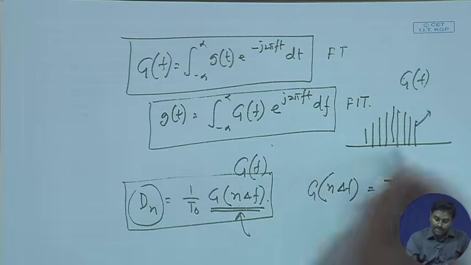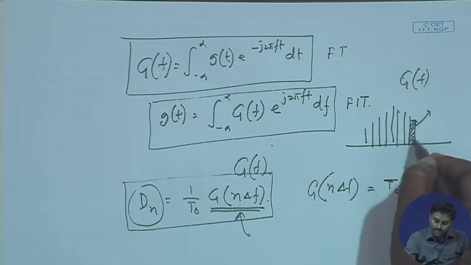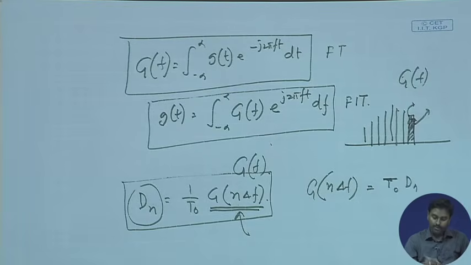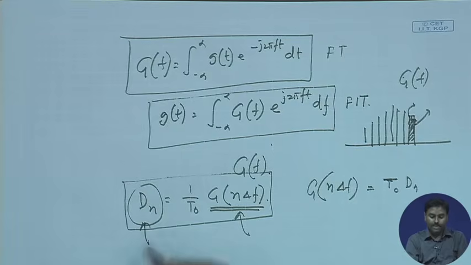If I multiply that with del f, this area, G(f) multiplied by that del f, this area is giving me this Dn. At that frequency, what is the overall coefficient of that frequency component? So, as I put this del f tends to 0, very small and smaller, I am actually getting all frequency components. So, it is almost becoming continuous.